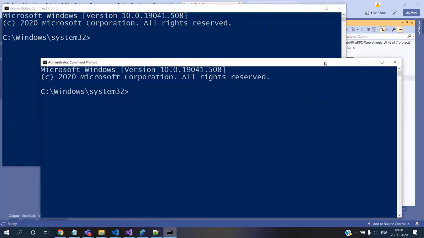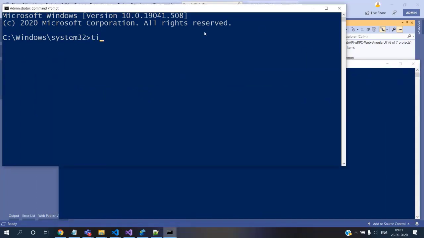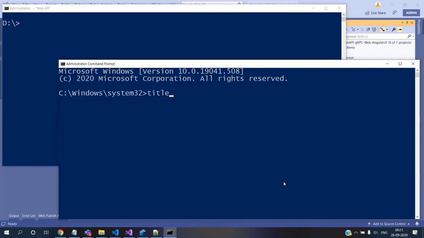I'll keep these windows. One we will use for the web API, and one will use for the gRPC service.